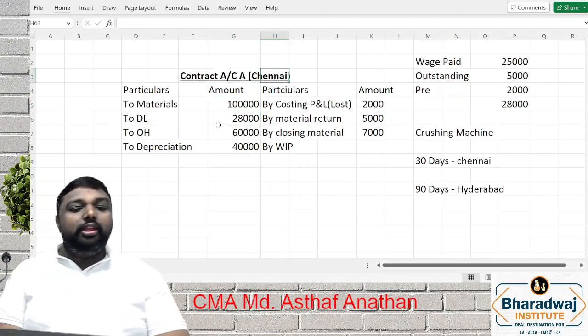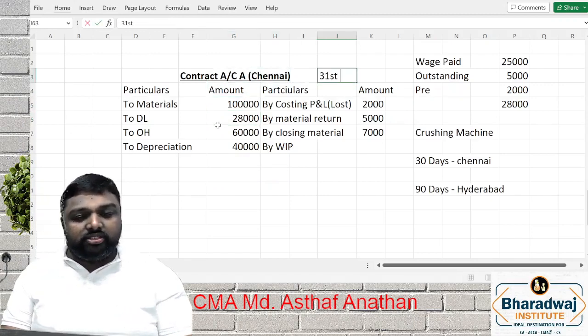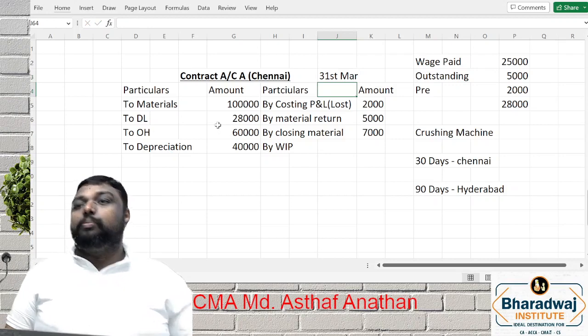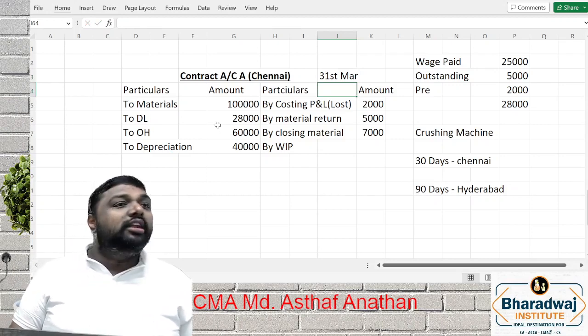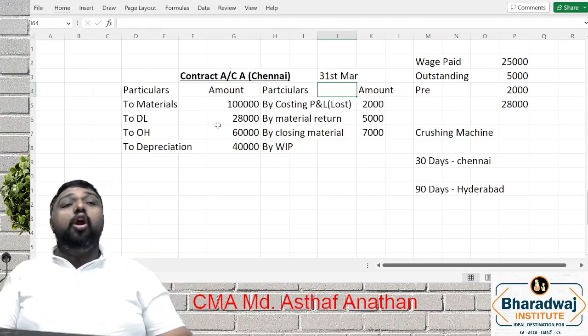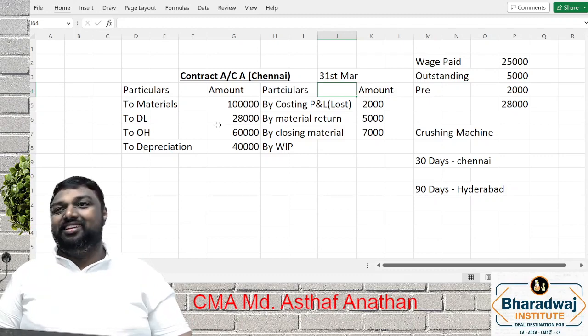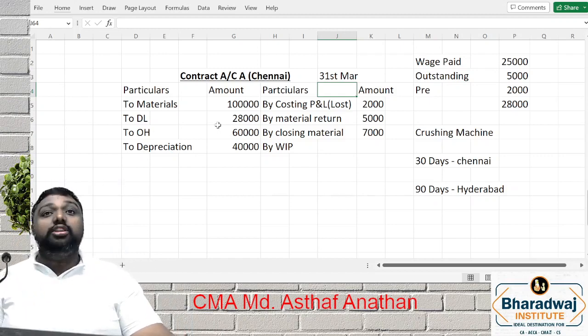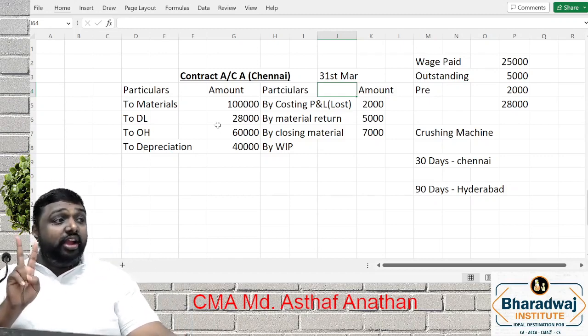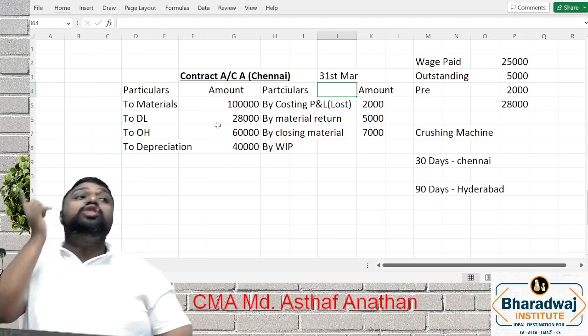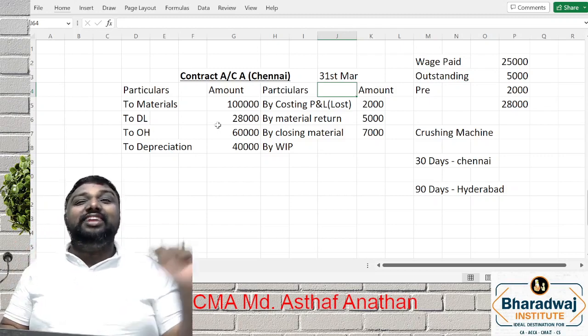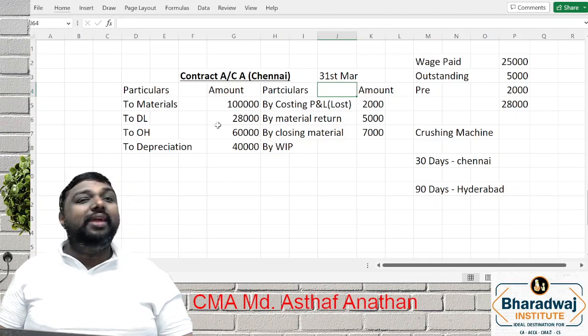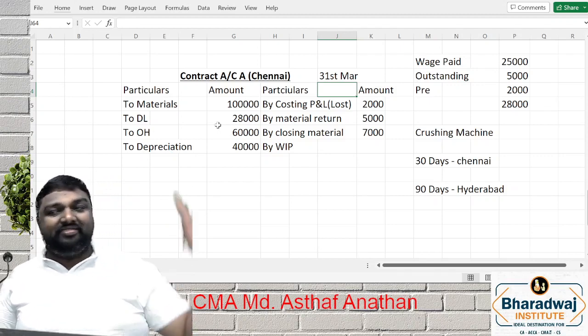You are preparing your contract account on 31st March. On 31st March, the work so far done we can classify into two categories. Those works the engineer visited and certified, we call work certified.